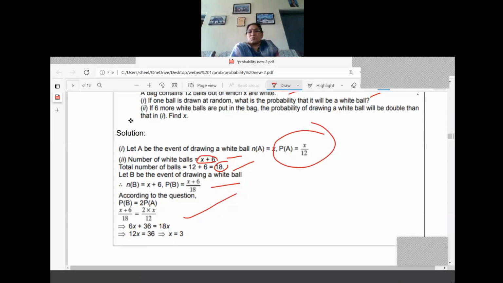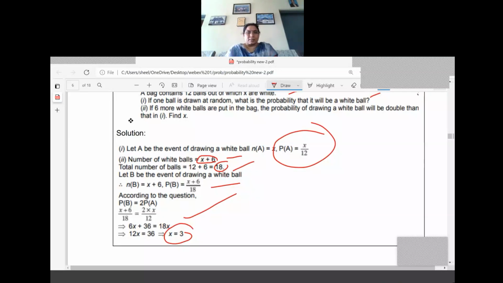Understood? (x + 6)/18 equals 2 times x/12. Now cross multiply, solve and expand. You will get x equal to 3 only. So what is the x there? Number of white balls. It is x only previously. Then 6 added there. So we got the value of x as 3 only.